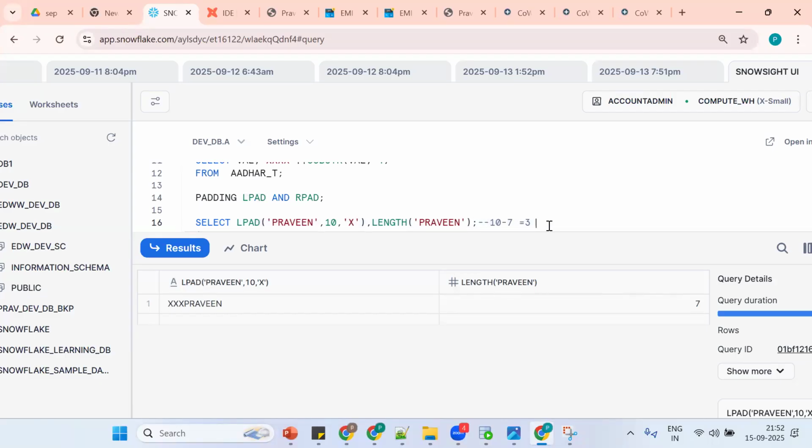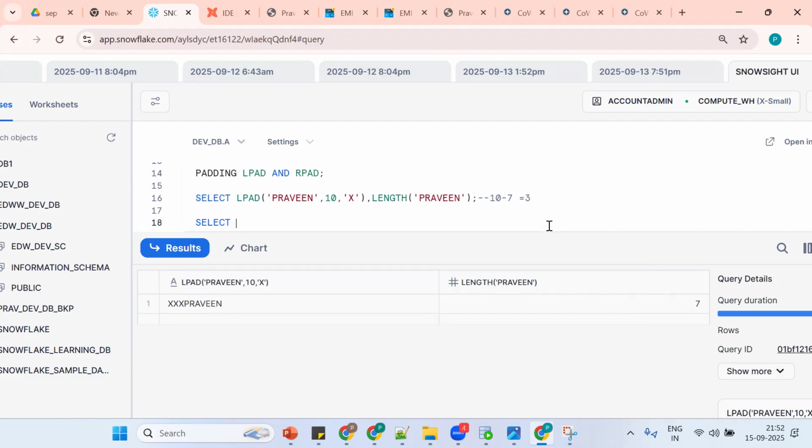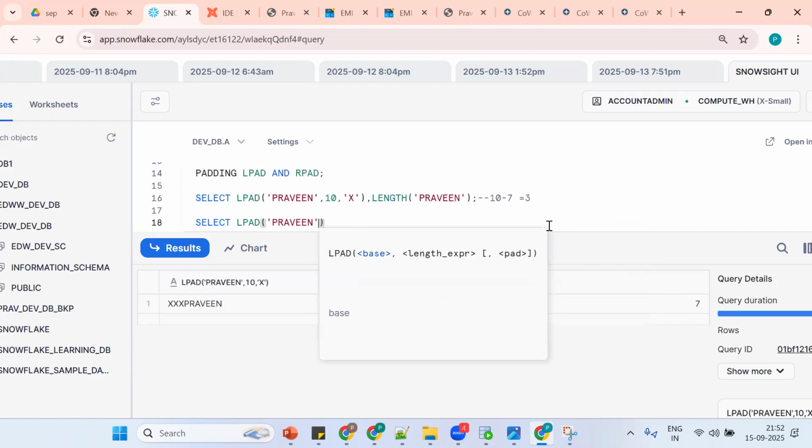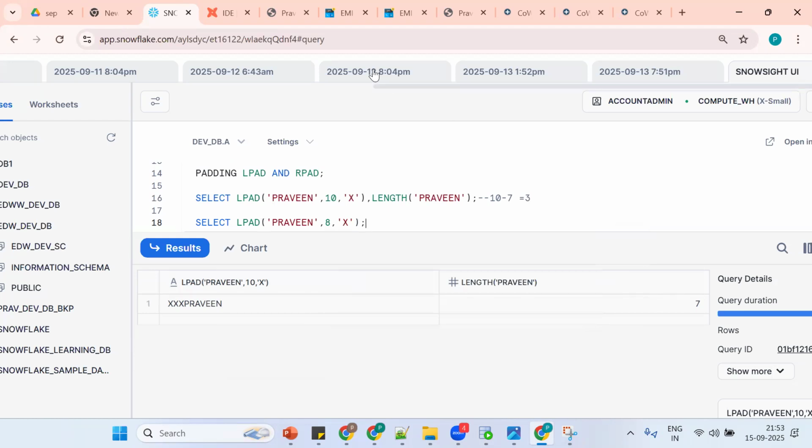Suppose we're not able to understand. Select LPAD of Praveen. Now I want to get 8 comma X. Now the total Praveen length is what? Praveen length is 7, but I want to get what? The expected length is 8. But how many are we getting? Only 7. So 8 minus 7 is what? Okay, so 1 X will be padded to the left side.